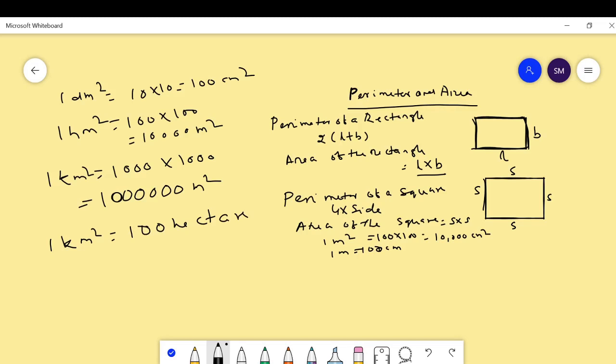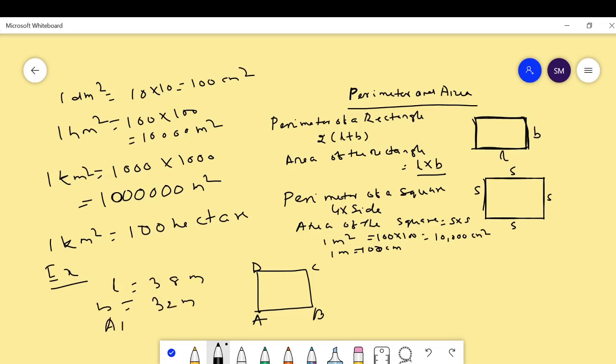Okay. Then please solve some examples. Suppose in this question, ABCD is a rectangle whose length is equal to 38 meter and breadth is equal to 32 meter.